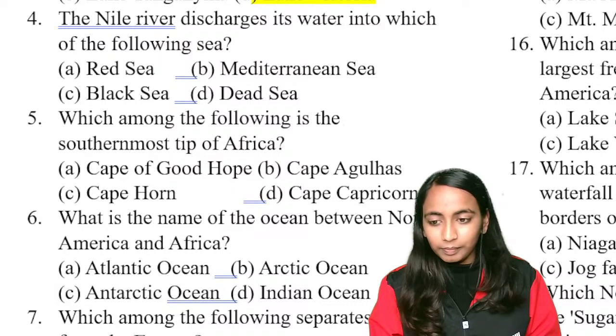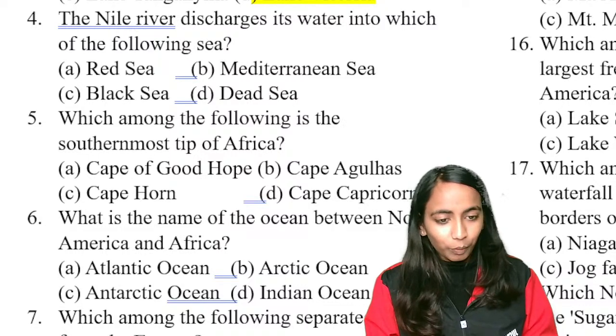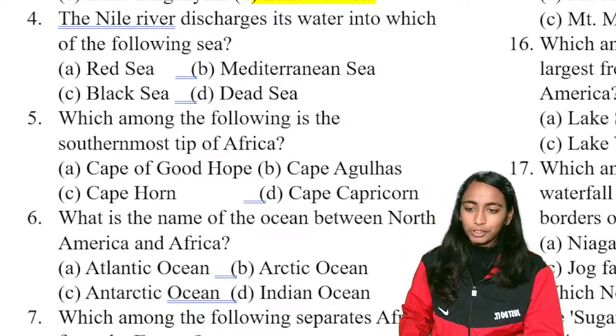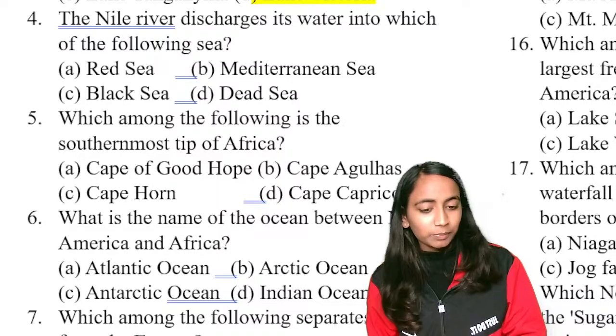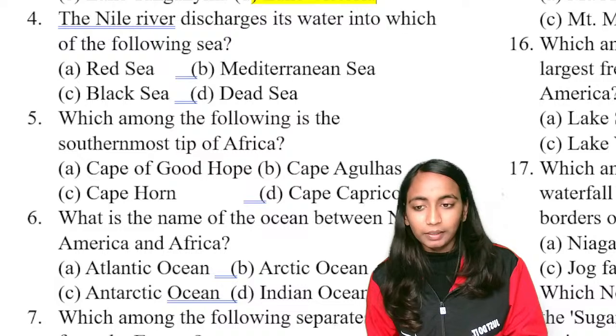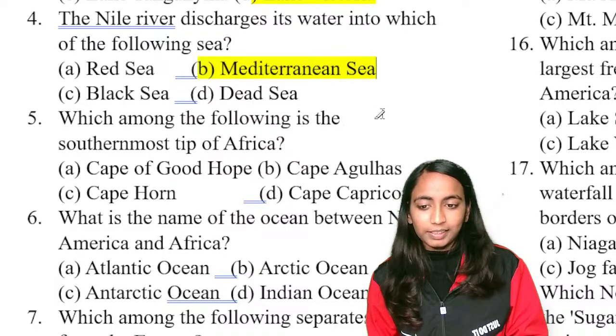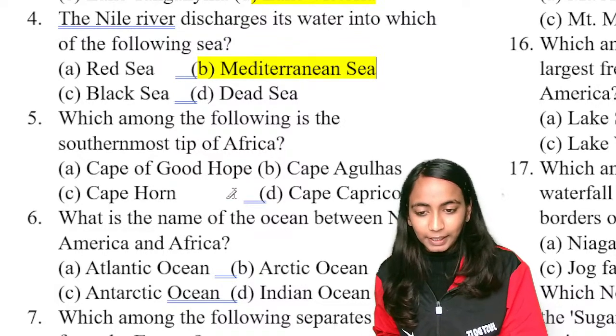Good. C will not be the answer, Dhanvi. Okay, what is going to be the correct answer for this question? The right answer will be Nile River originate कहाँ से होती है? Nile River originates from Lake Victoria and it discharges its water in Mediterranean Sea. So correct answer we will have is option B.